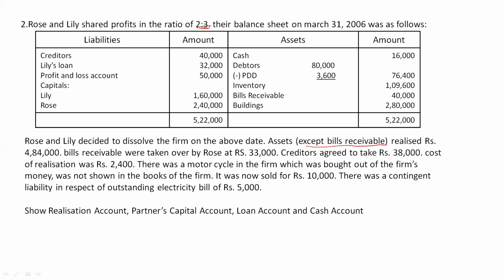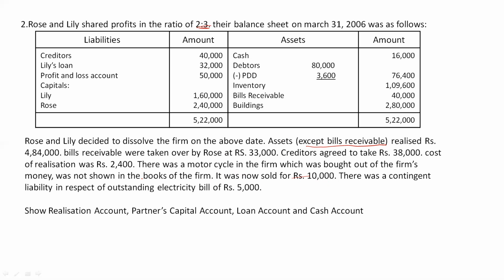Then there was a motorcycle in the firm which was bought out of the firm's money and was not shown in the books of accounts. So it means in the balance sheet they forgot to show the motorcycle. So there is an unrecorded asset given in this question. It was now sold for rupees 10,000. So it has been realized, or sold, and we have to take it in the realization account, but it was not mentioned in the balance sheet of the firm.